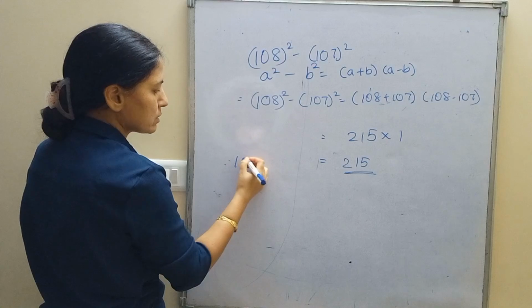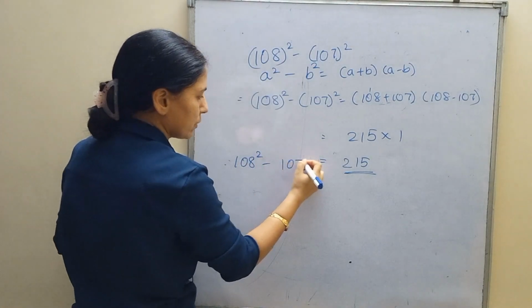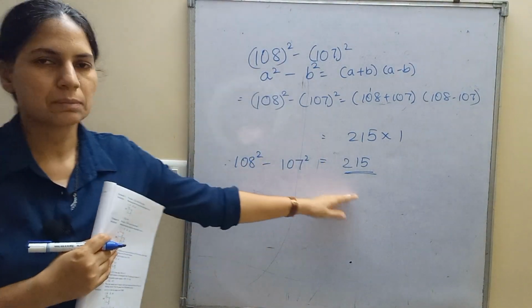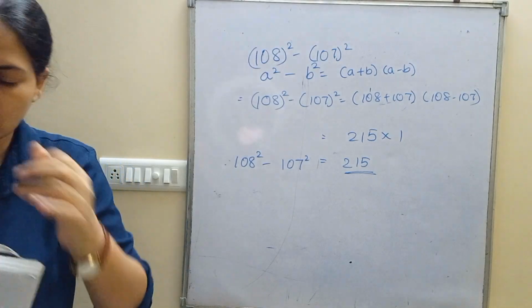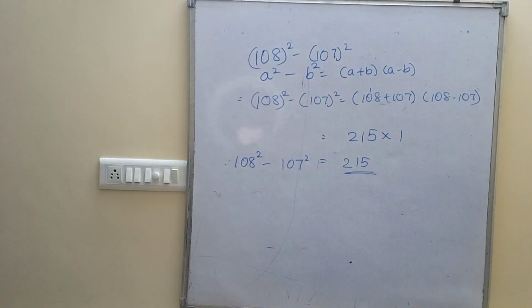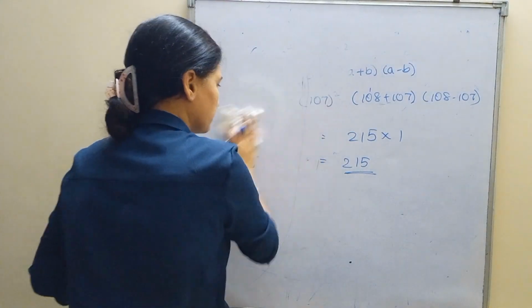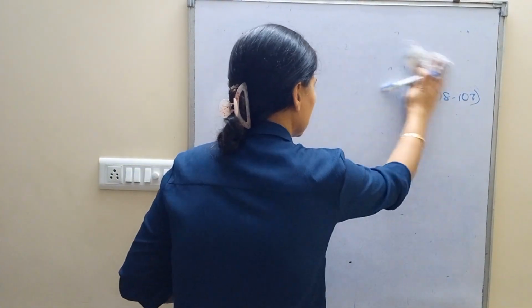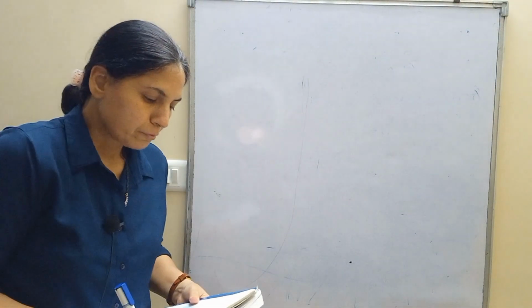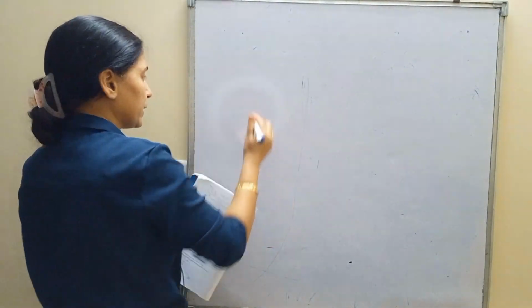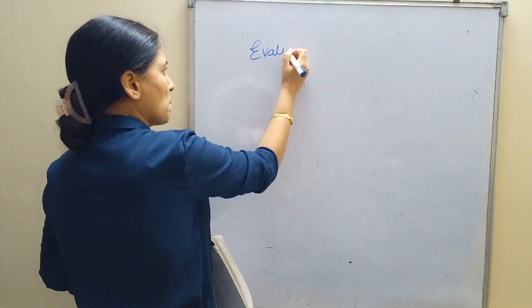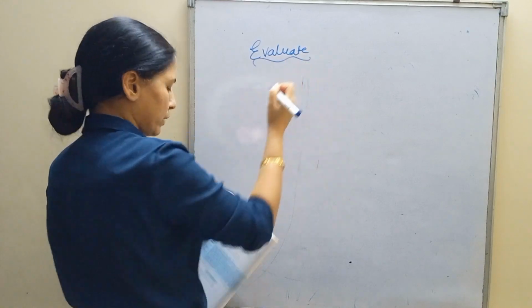See, my dear students, it was not that tough. 108 square minus 107 square, simply 215 is my answer. 221 square minus 220 square: this one I think you should do as your homework. Don't take my help. Using identity, evaluate. Evaluate means to find answers.